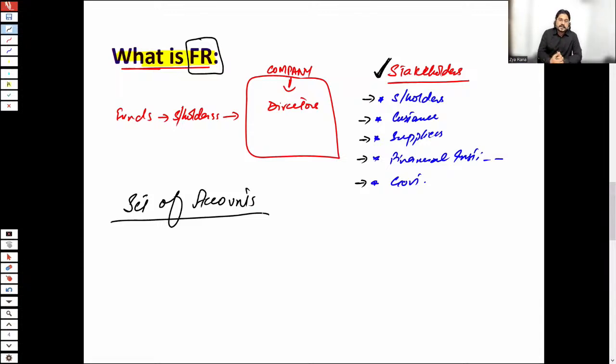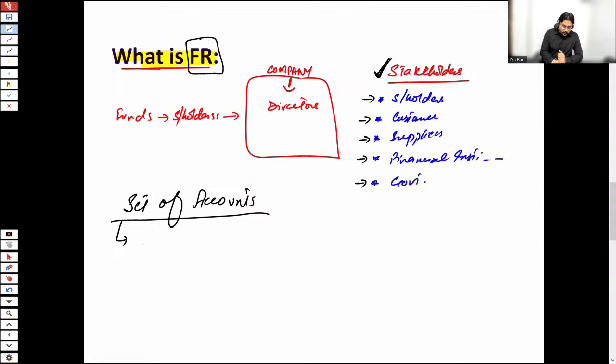The answer is yes, because at F4 level, you do study this. If there is a registered company, that company is compulsorily required to prepare its financial reports at each reporting date. And these stakeholders would be following the financial reports for their own interest, and they would know the company's performance, whether it's performing well or not.